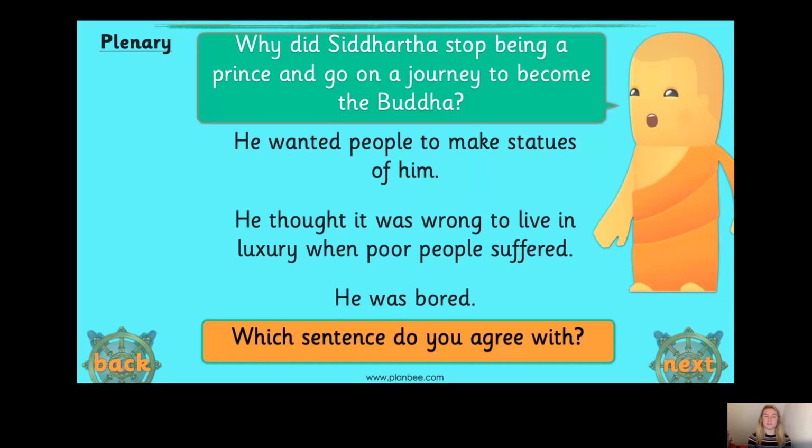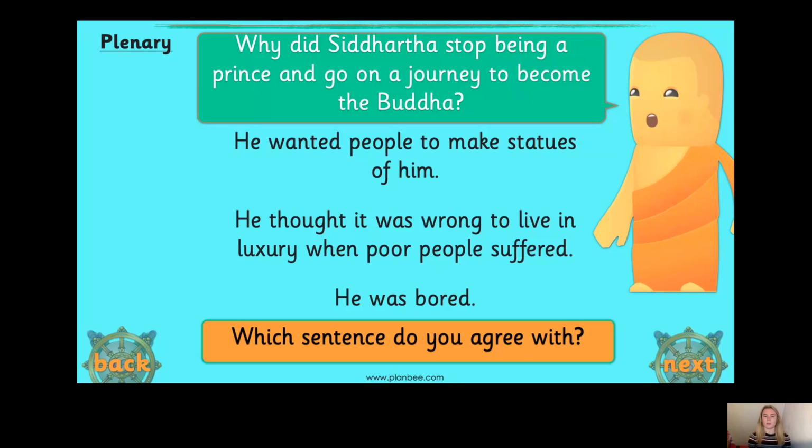Okay, shall we see if you're right? So I think we can get rid of one of the sentences straight away, can't we? It wasn't because he was bored. That wasn't the reason. So was it because he wanted people to make statues of him? Or because he thought it was wrong to live in luxury when poor people suffered? Well, there are statues of him, aren't there? We saw some earlier, some statues of Buddha.